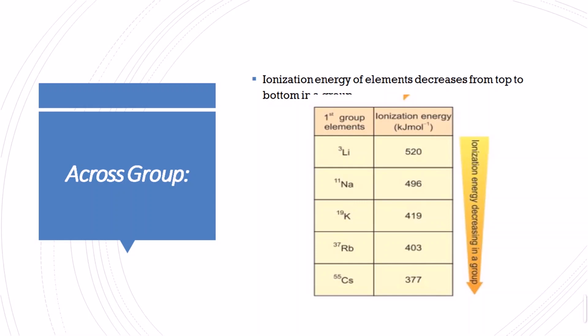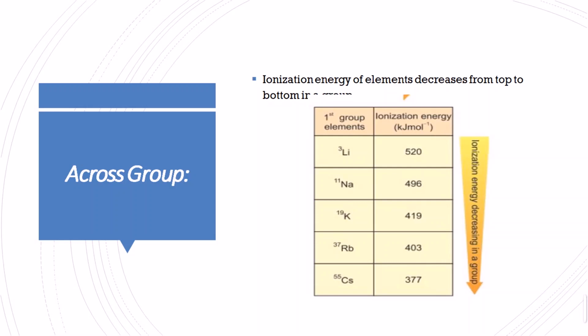So it is easier for us to remove the electron from the bottom of the periodic table of the elements. If we take lithium, the first ionization energy is 520 kilojoule per mole. But when we deal with cesium, it requires 377, which is less energy than lithium, due to the size increase.